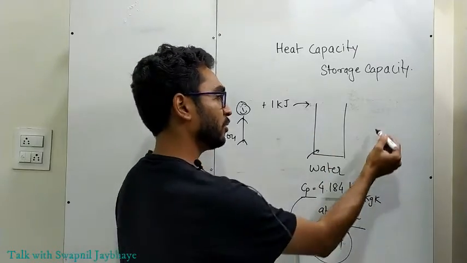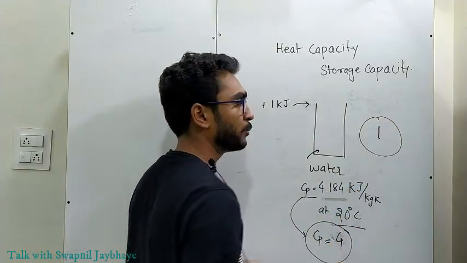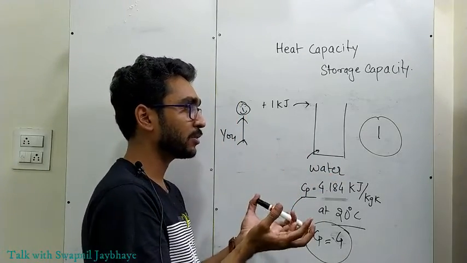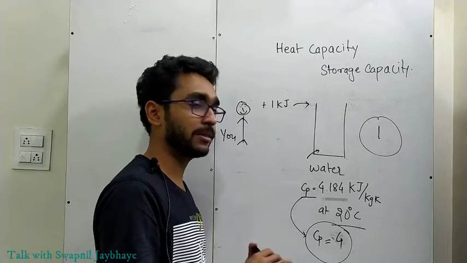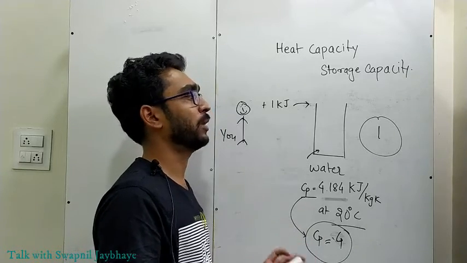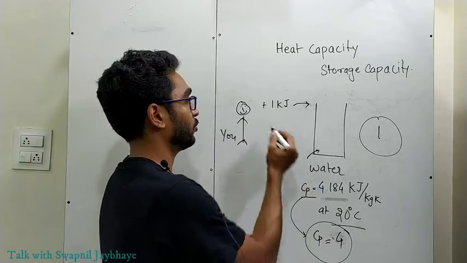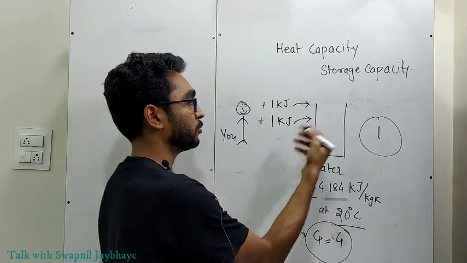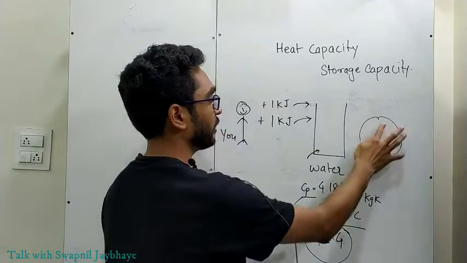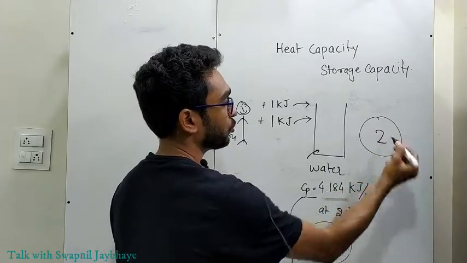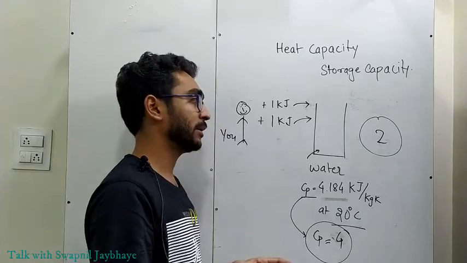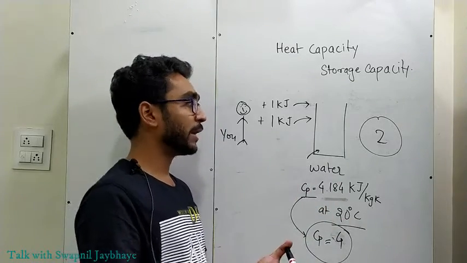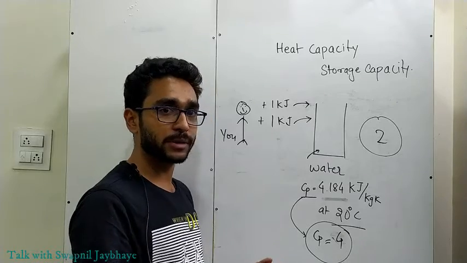Water will say, it's okay, I'm okay with this. I can consume this much energy within myself. I don't have any problem. You add 1 more kilojoule of heat energy to this water. Then water will say, it's okay, 1 plus 1 goes to 2. I'm comfortable with these 2 kilojoules of heat energy. Though you are adding heat in me, I'm comfortable with this.